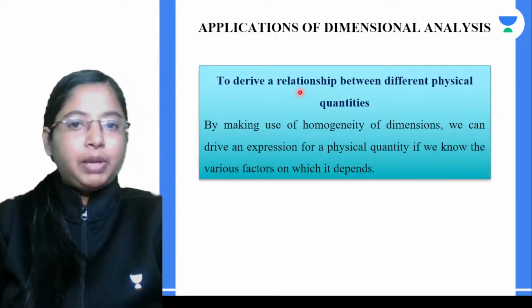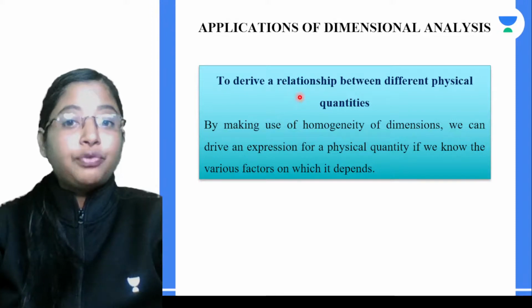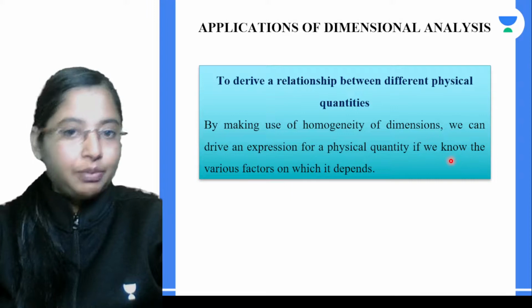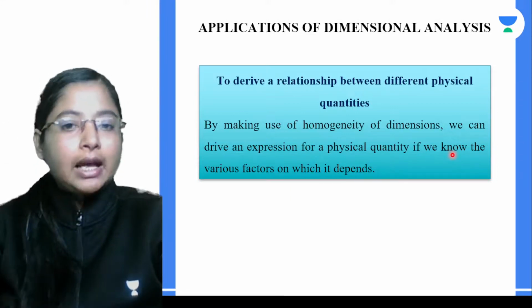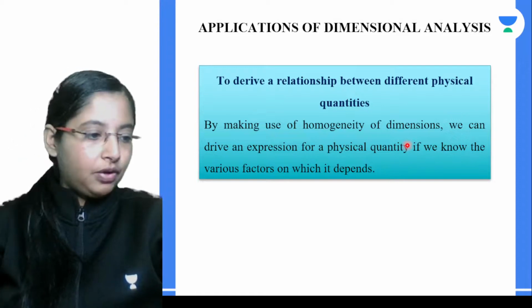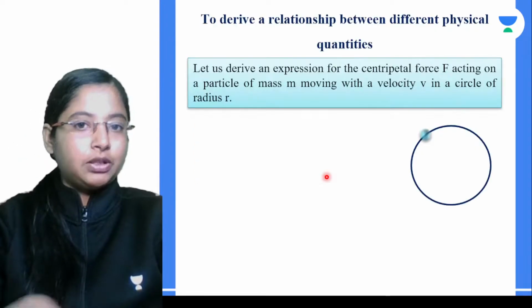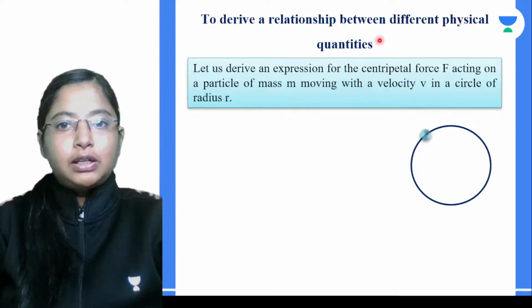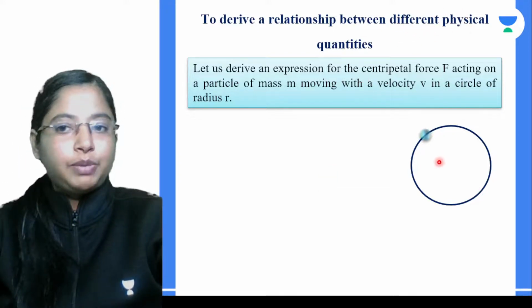Now the third application is to derive relationships between different physical quantities, for which again we make use of the homogeneity of dimensions. We can derive an expression for a physical quantity if we know the various factors on which this particular physical quantity depends. Very simple. Let us derive the expression for centripetal force.